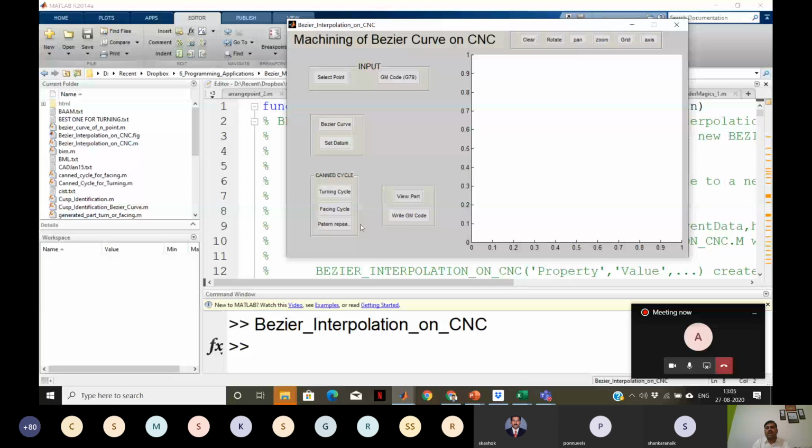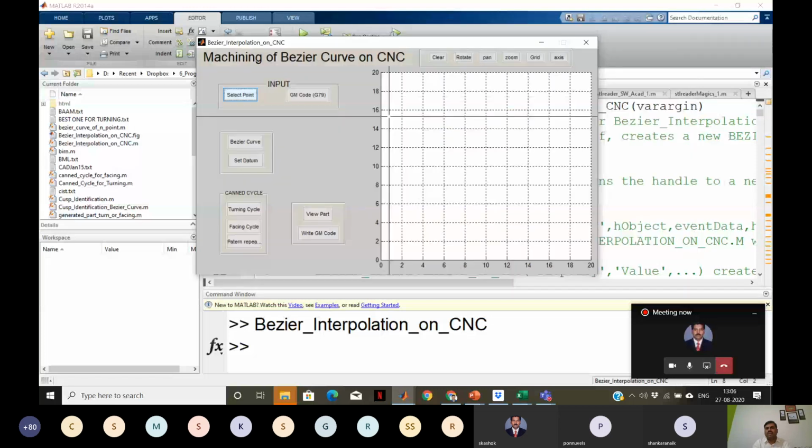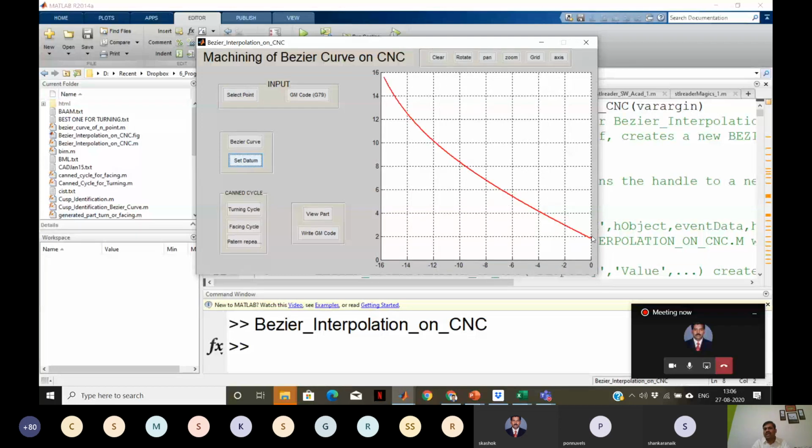I can select the points. So let me select a few points. Okay. Then I say derive Bezier curve. So a Bezier curve, right? This is a synthetic curve, which need not pass through all the points like a spline. Then we can set the data. You can see once I set the data, it has been set to 0, right?